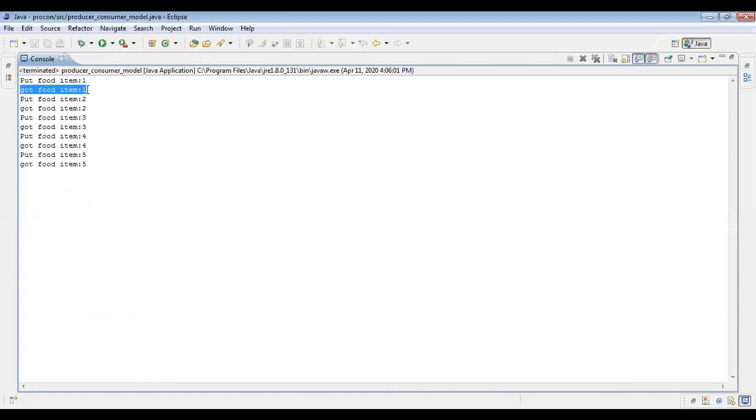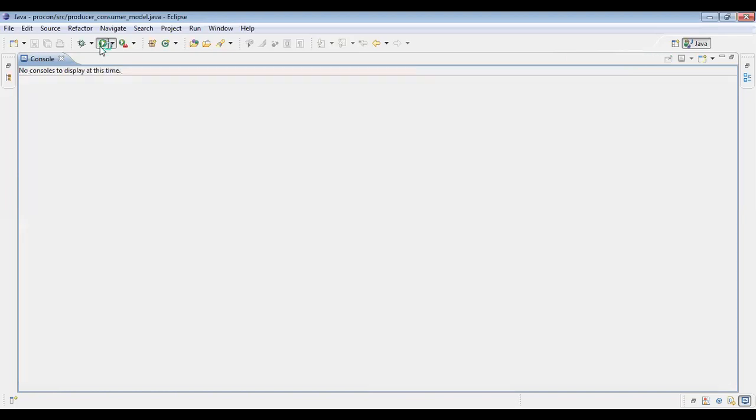Once the consumer thread consumes that particular value, the consumer goes into block state by making order true. Once order becomes true, we will have to bring the producer thread into active phase or running state. So put food item 2, then got food item 2, put food item 3, got food item 3, like that till 5, because I have used that for loop for 5 times.